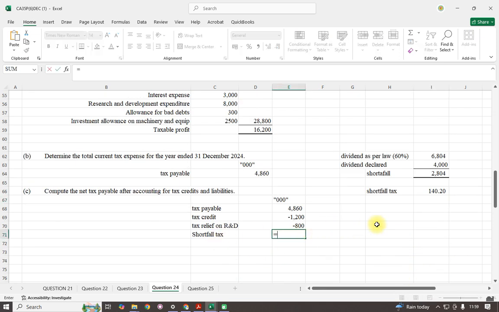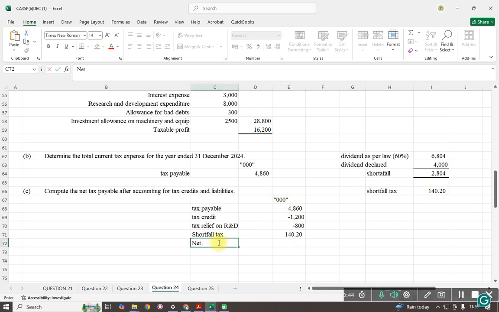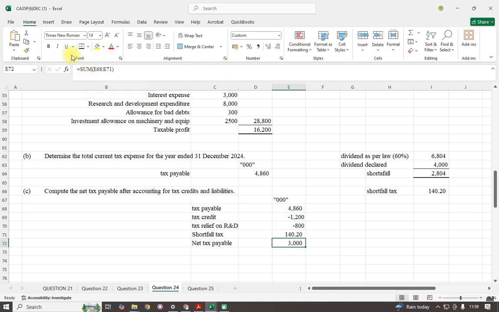So shortfall tax here of 140. So the net tax payable here will be 3 million.